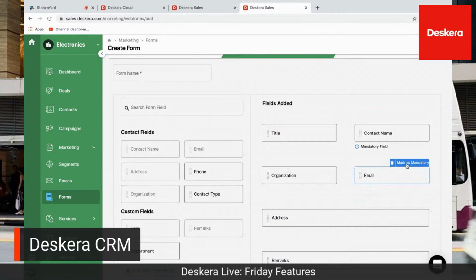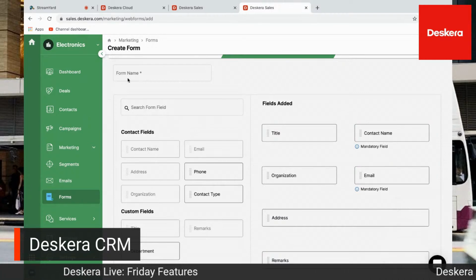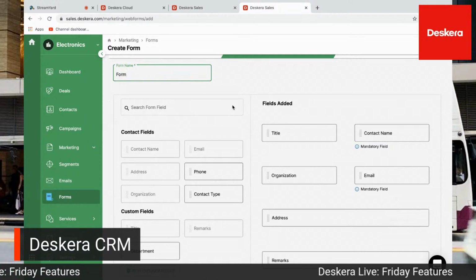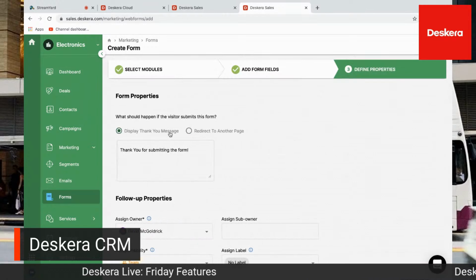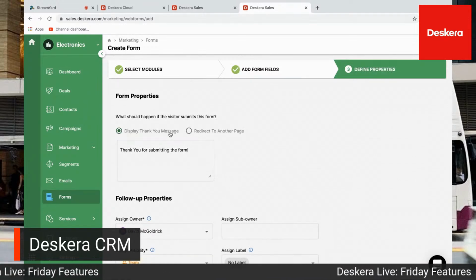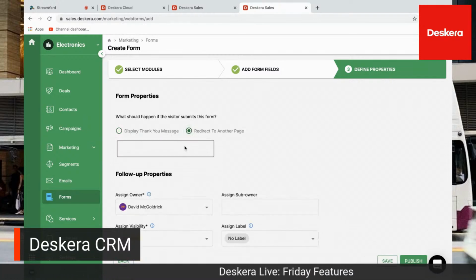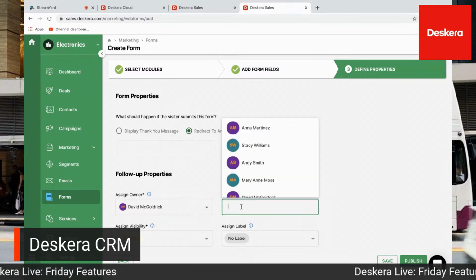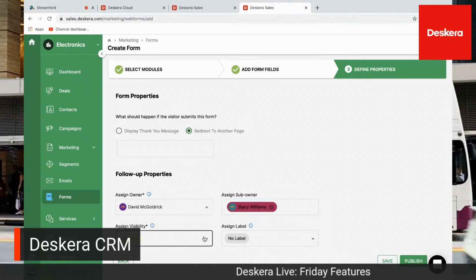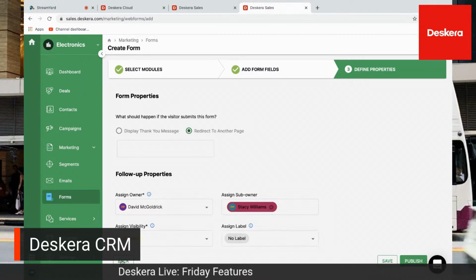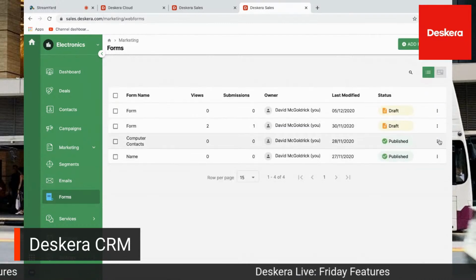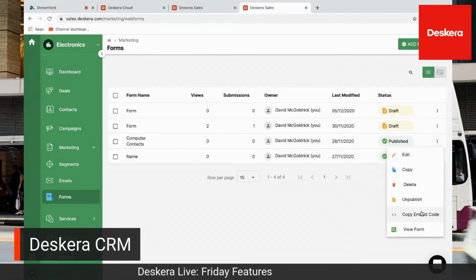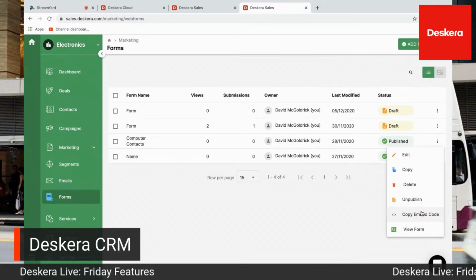And then inside here, I can mark it as mandatory, put in the form name, and go down here and click next. Now this is where I can choose what happens after they submit. Do I want to display a thank you message, or do I want to redirect them to another page like CNN.com? I can see who the owner should be, the sub owner should be, and assign teams and labels. And then after that, once the form is generated, I can copy the embedded code and embed it into my web page or add it to my web page.